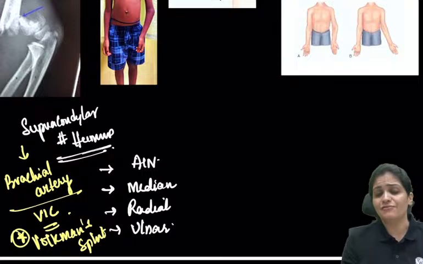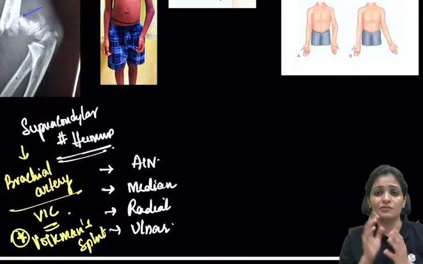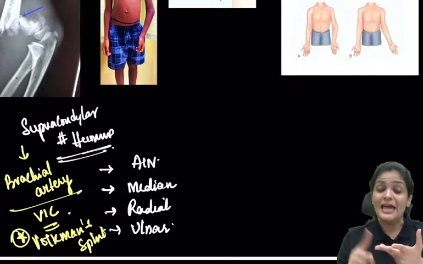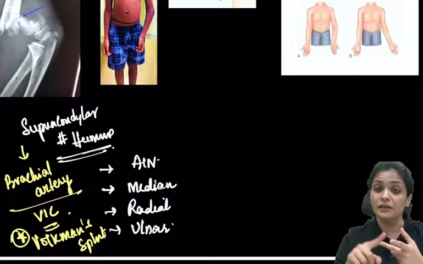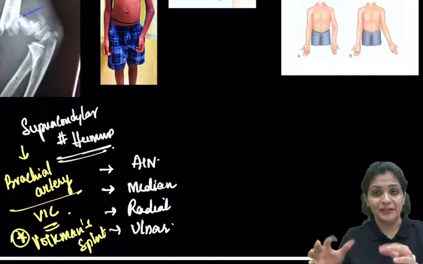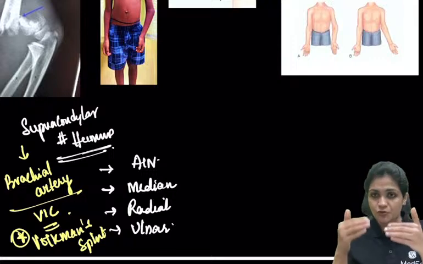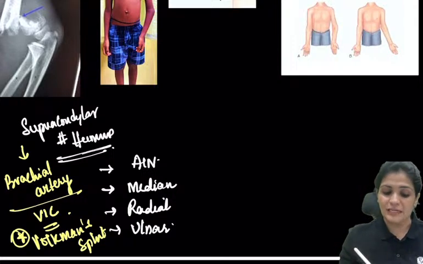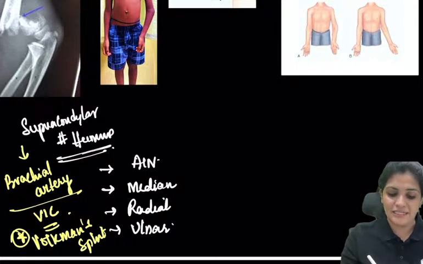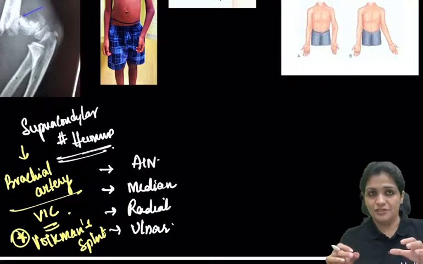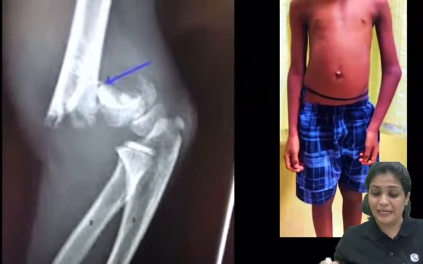So fractures have certain complications. First, you have to understand they can involve nerves and vessels. Most importantly, in supracondylar fracture, what you examine is the brachial pulsation, because there will be damage to the brachial artery.